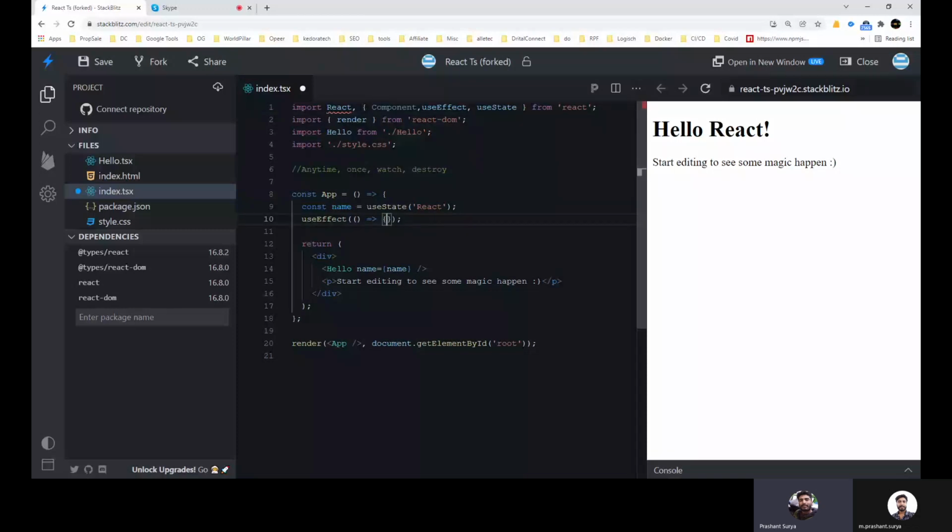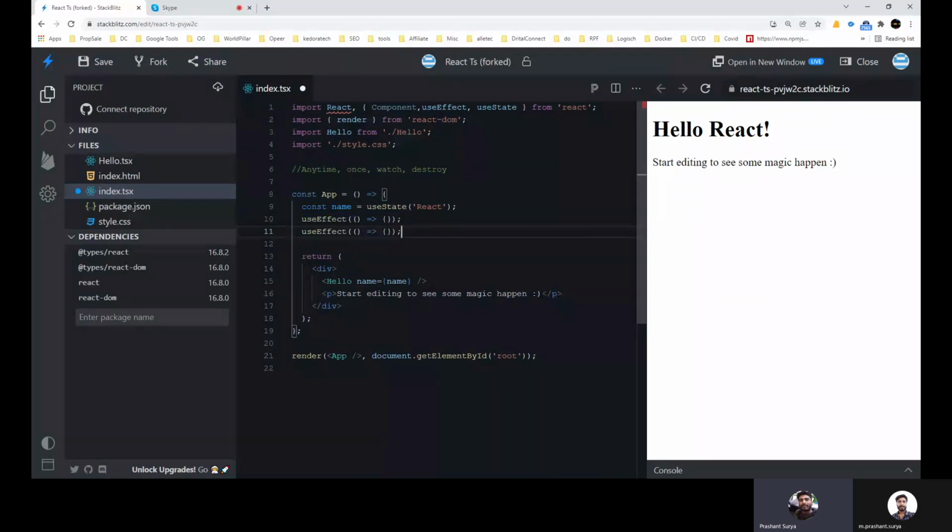In the first scenario, it is for any time, and the second scenario will be for once. If you want to use once, then you have to pass a comma and an empty array here. So this type of syntax, where you pass the second parameter as empty, is the once.